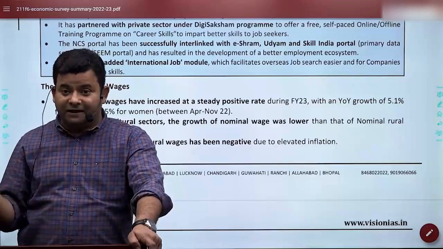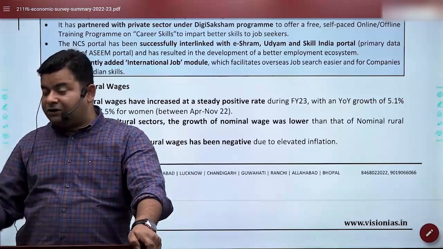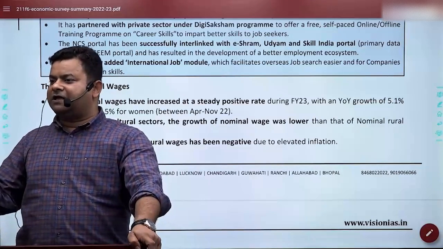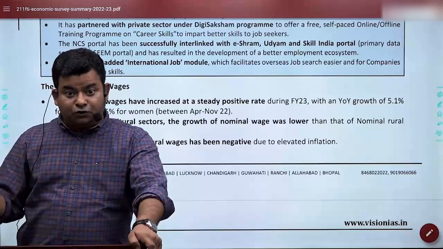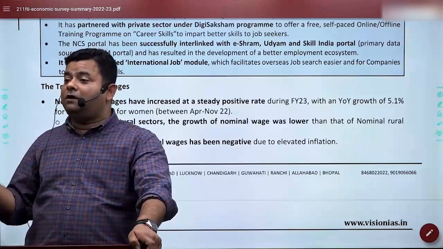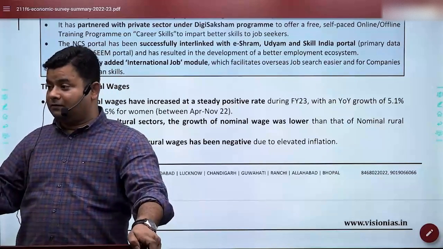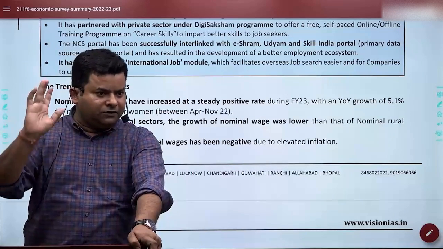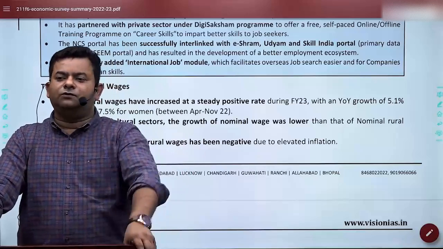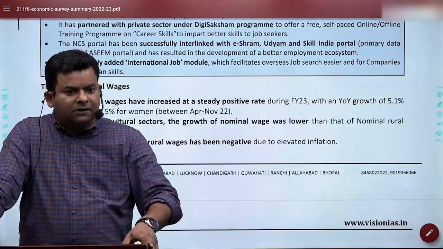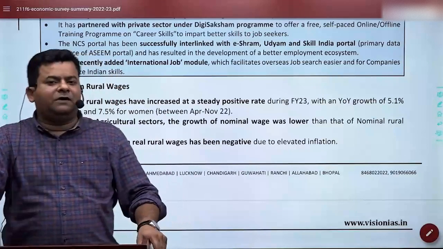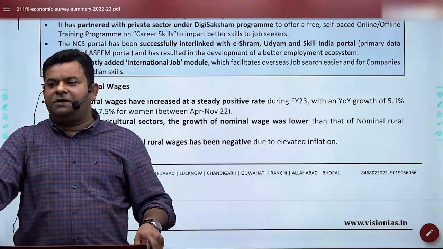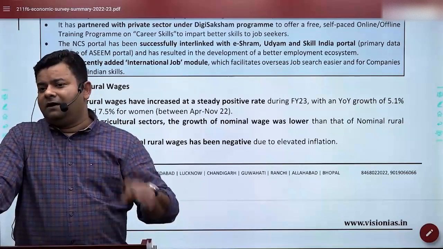Now this takes me to something else, which I think might be asked. I'm not saying it will be asked, it might be asked. You know that we have changed the dearness allowance for employees. You should be aware that dearness allowances are changed based on the CPI for industrial workers. The base year is now 2015-16. So CPI industrial worker is used for dearness allowance. If we have increased the dearness allowance in urban areas for government employees and state employees, naturally now we have to think of rural wages being revised. Rural wages need to be revised, and that could be done with one thing which we already have in